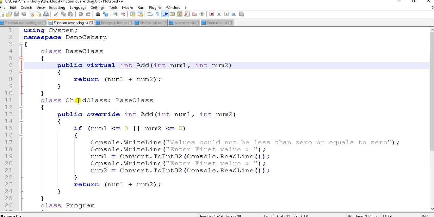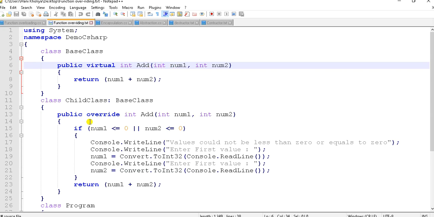Here is the child class, the child's name, inheriting with a colon, the base class name. Public override int add, with the same return type, and add is the function name. Same parameters, same data types for the parameters, same parameter names also.